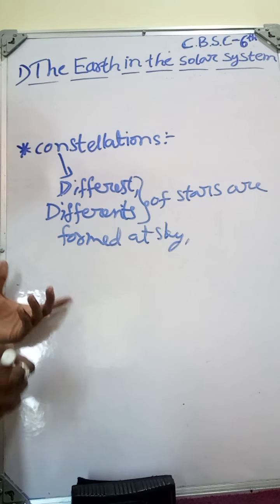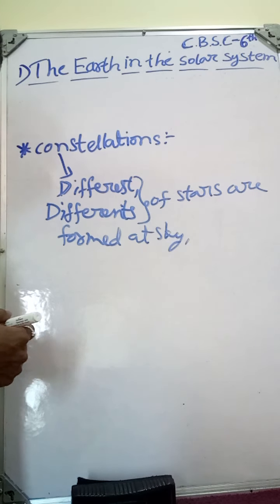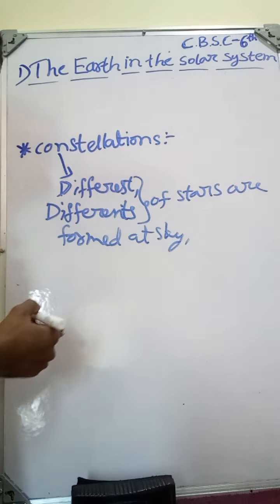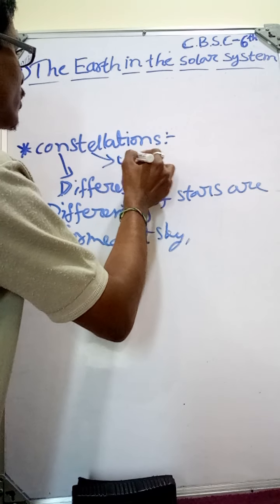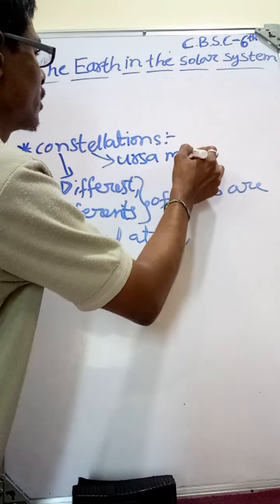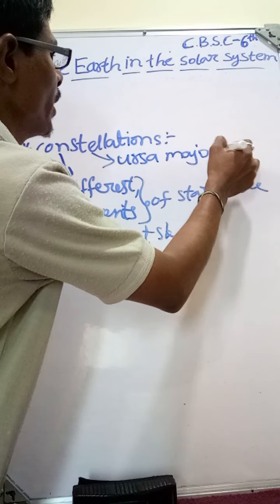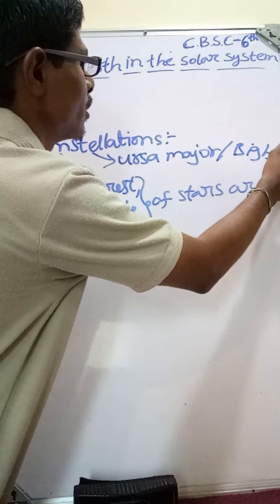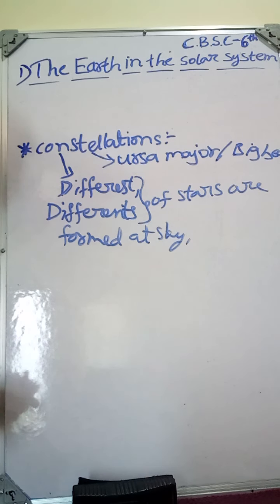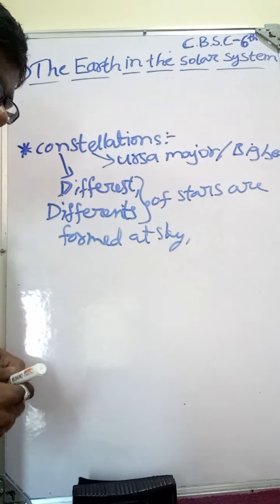And Ursa Major or Big Bear is such a constellation, one of the constellations.